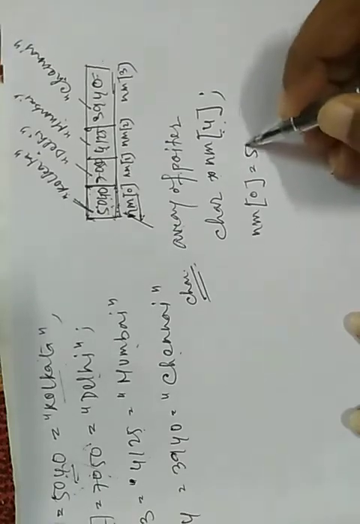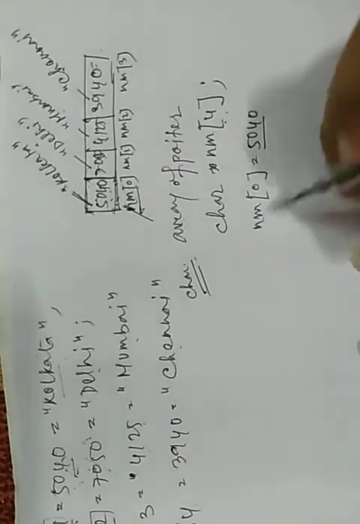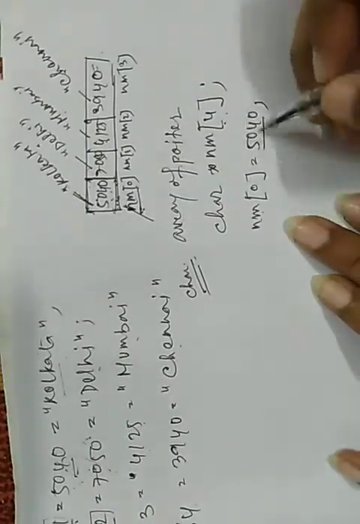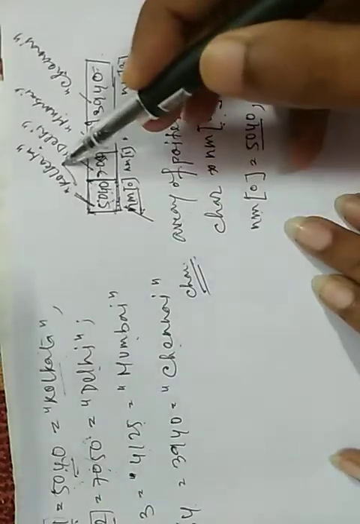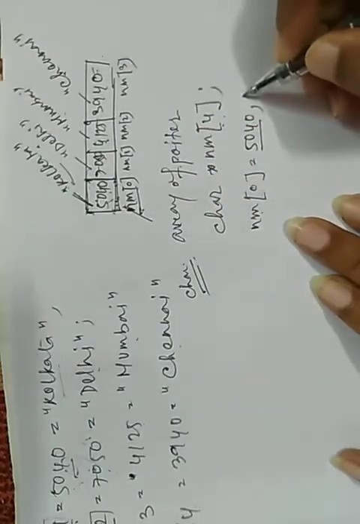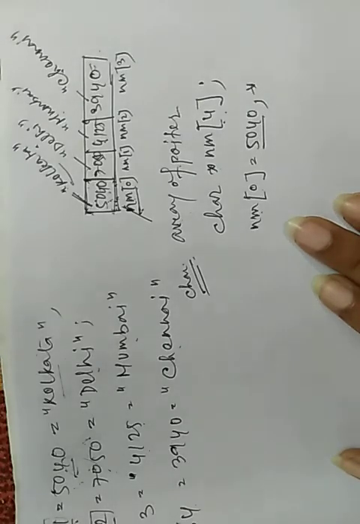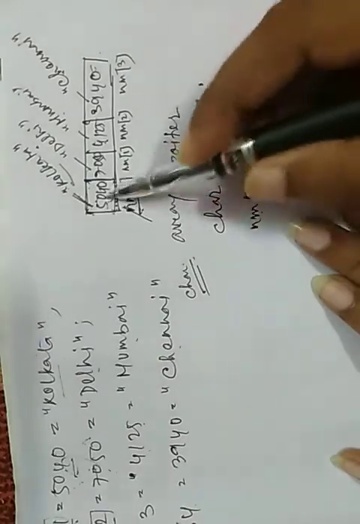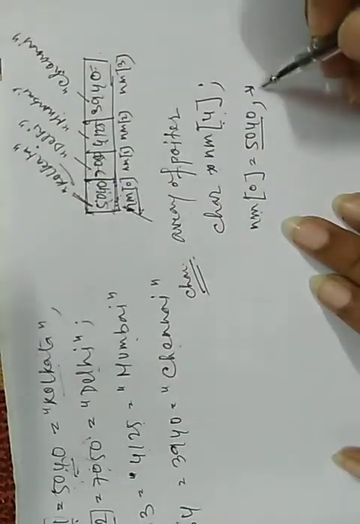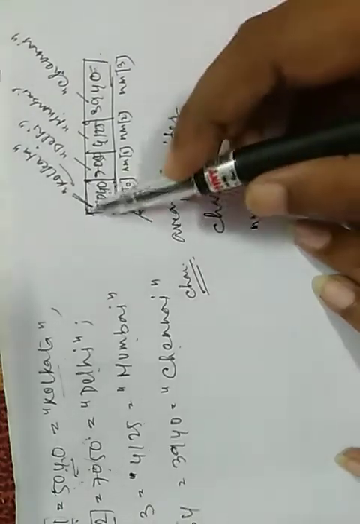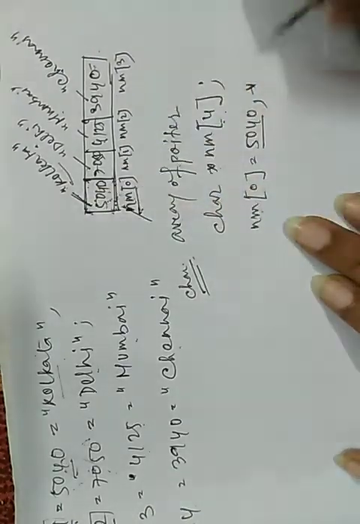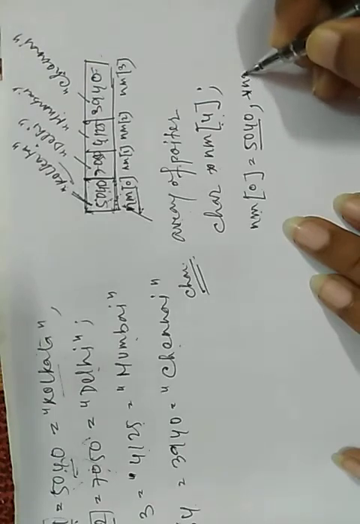So if we declare it this way, star nm 4, then this means nm0 equals 5040. So the value which is stored in nm0 is the base address. We know the address name, so this is not a single value. If it were a single value, then we could write nm0 directly.